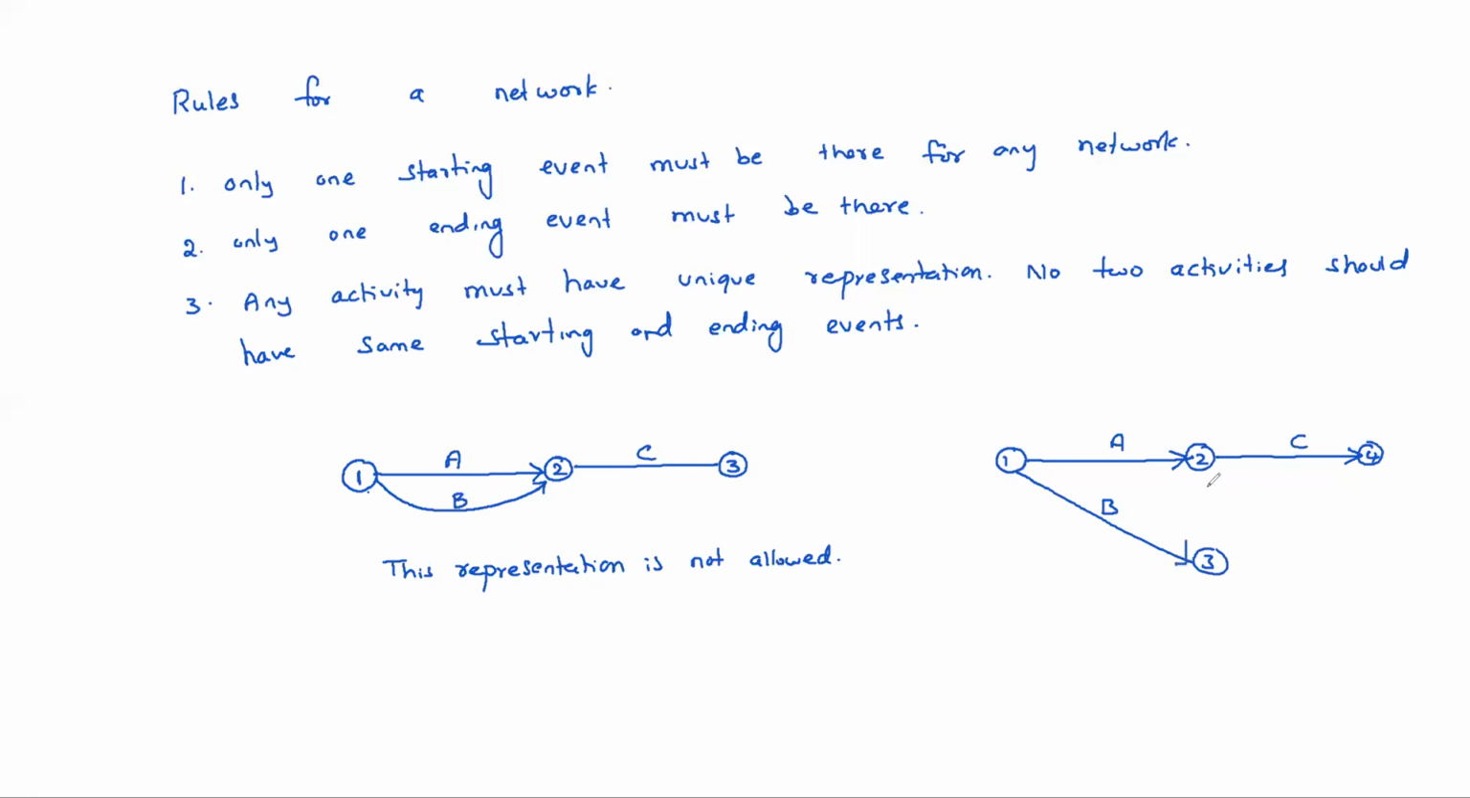So that can be solved by introducing a dummy activity. A dummy activity will be represented by a dotted line and its duration is generally 0. This is the dummy. Suppose this is 3 days, this is 4 days, this is 6 days. Here this is 0 days. So a dummy activity always has 0 duration.